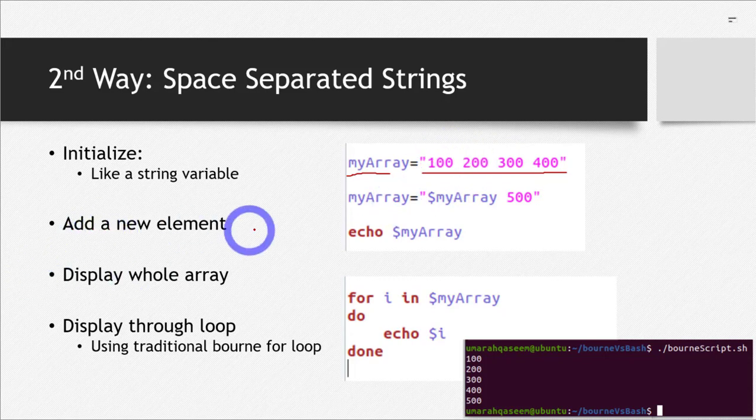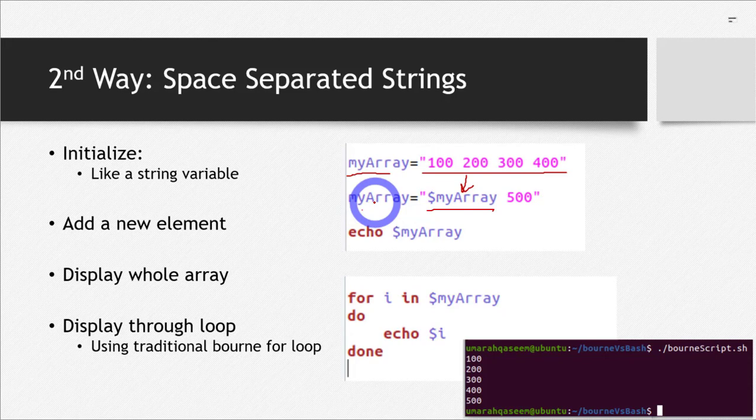Now if I want to add a new element, what I can do is concatenation. So I have written the name of my array, and then I have written it again here with the $ sign, which means my array will write all of these 4 elements here. This will be written here. And then I have concatenated 500 preceded by a space. I have written a space, followed by 500. So this is concatenation, and this way another element is added in my variable.